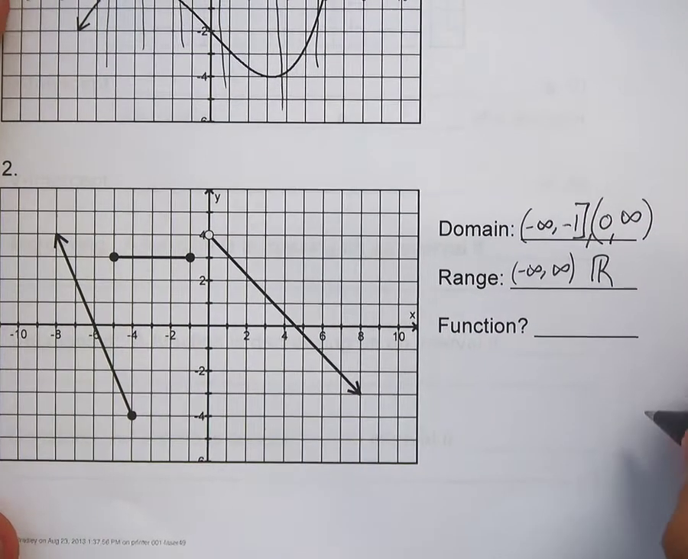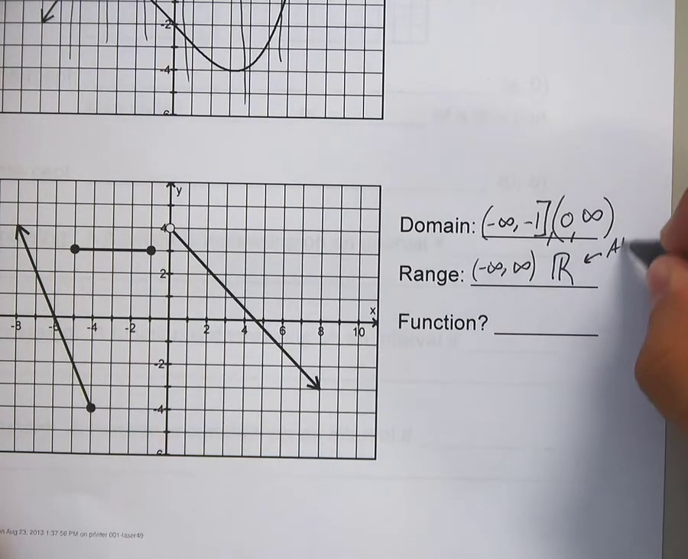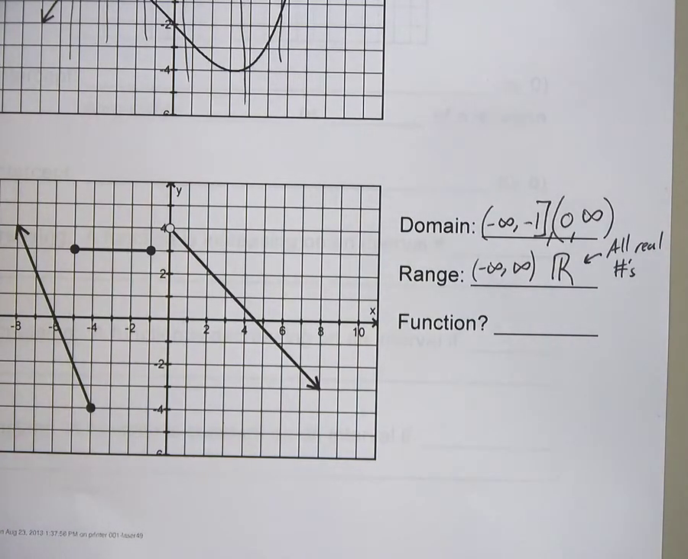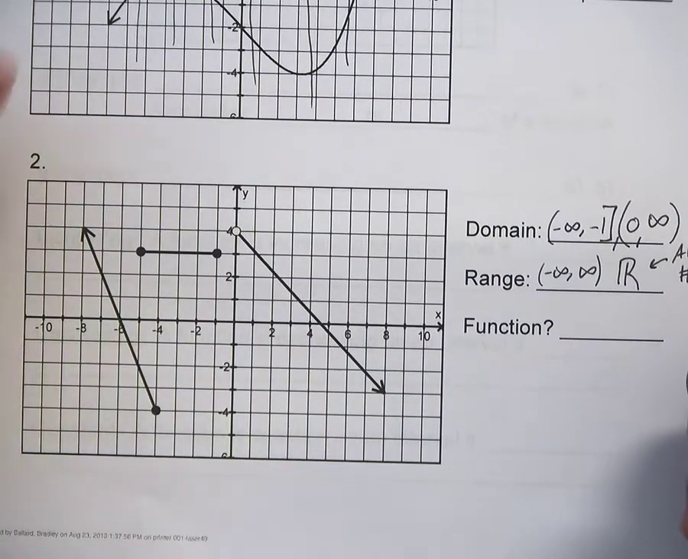Looks like an R with 2 backs. This guy right here is called all real numbers. That's a shortcut. All right, all real numbers, no gaps. Vertically anyway, there's no gaps.